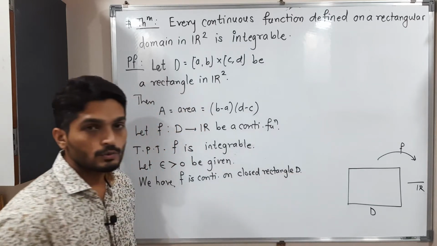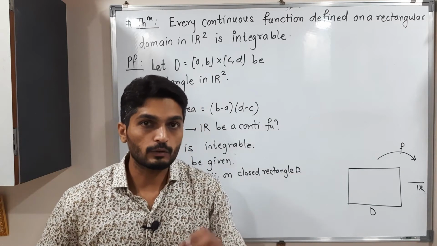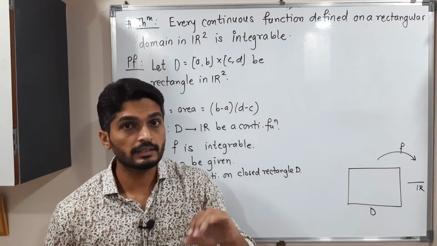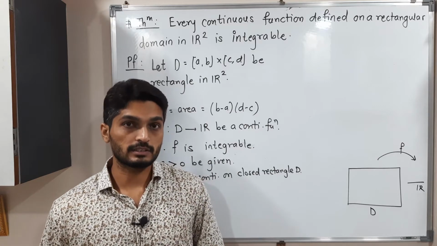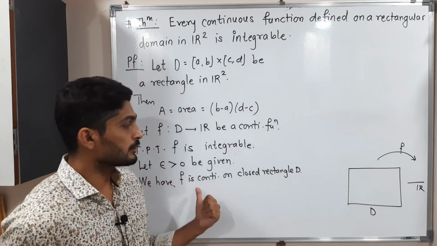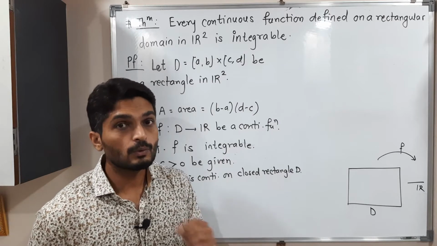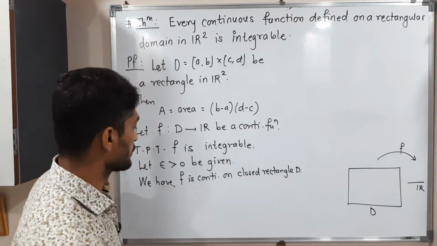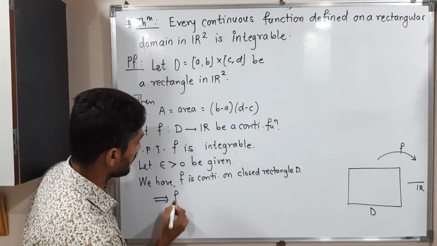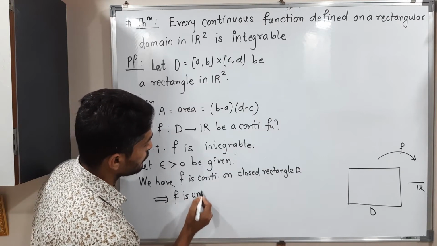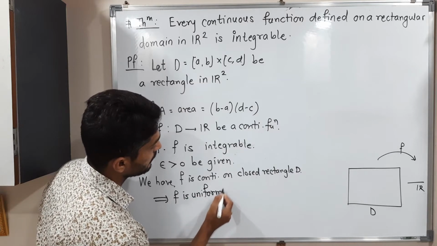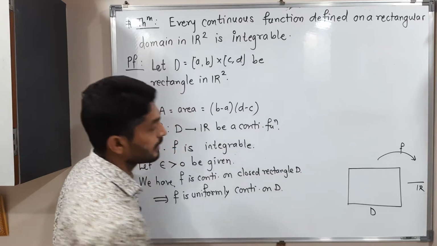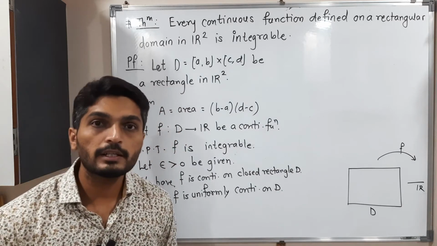D. Okay, so any function defined on a closed and bounded set, a continuous function defined on a closed and bounded set, then it is uniformly continuous. Getting? So we have a continuous function which is defined on a closed and bounded set, therefore we can declare here f is uniformly continuous. So implies f is uniformly continuous on D.